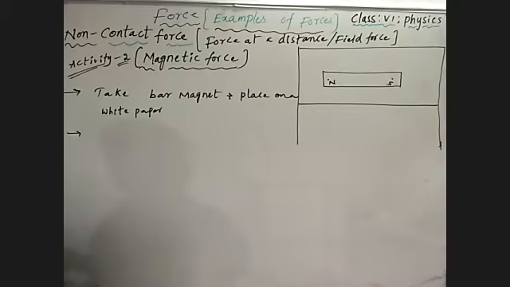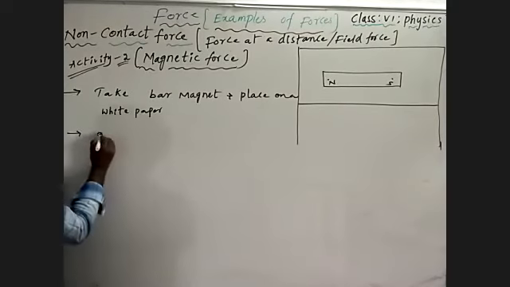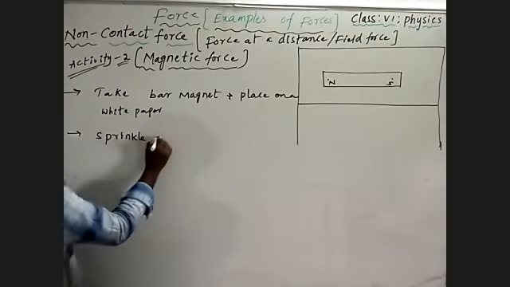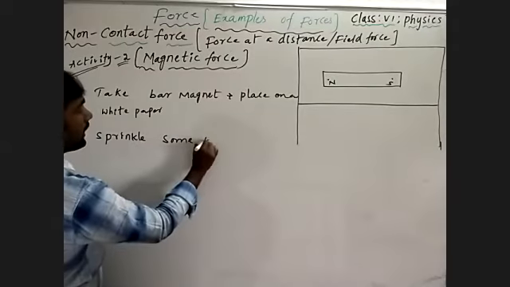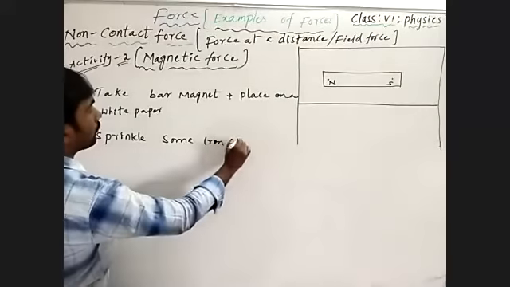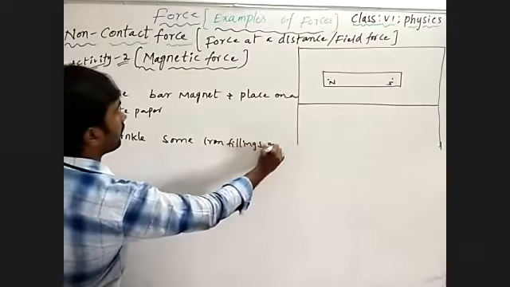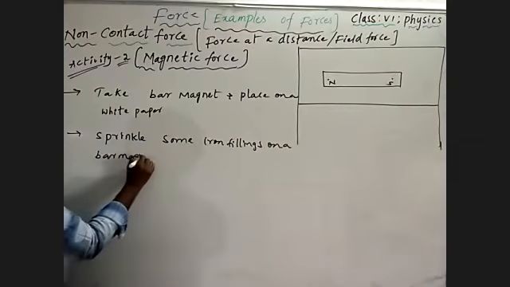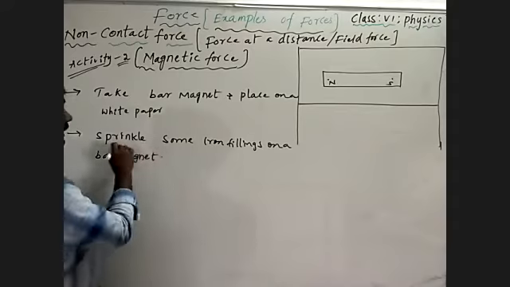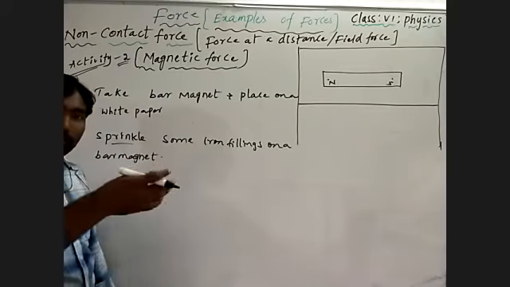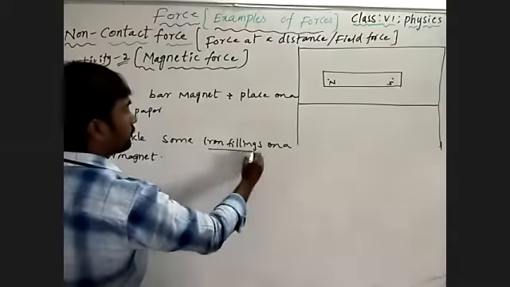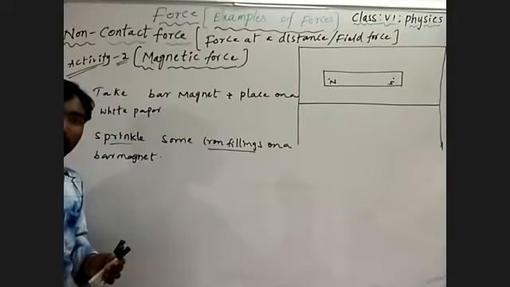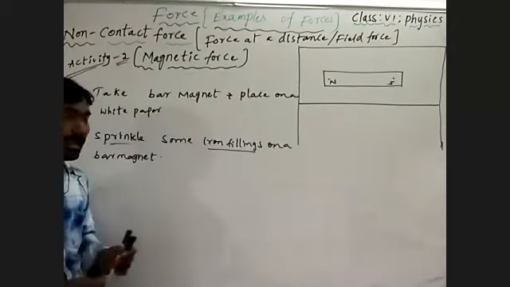Sprinkle some iron filings on the bar magnet. We have to spread iron filings. What are those? Iron filings are the fine particles of the magnetic material, iron.